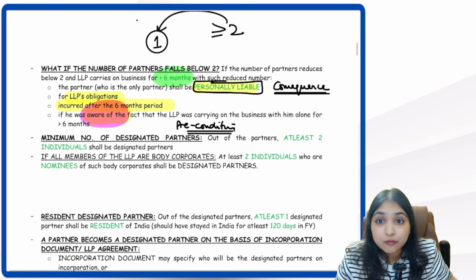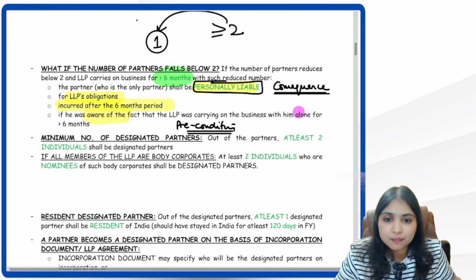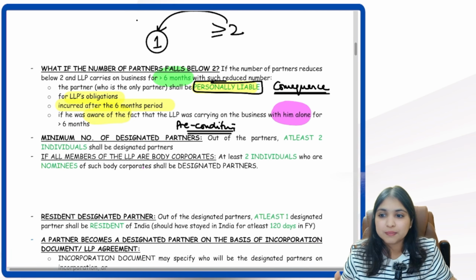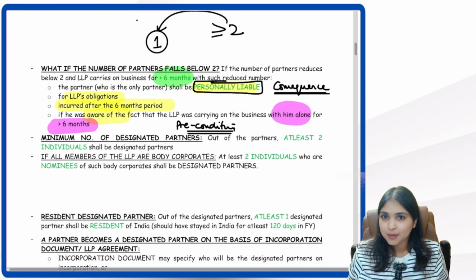He must be aware of what? He must be aware of the fact that LLP was carrying on business with just one single partner. With him alone, LLP was carrying on business for more than 6 months. He must be aware of this fact. Then only the consequence will apply.